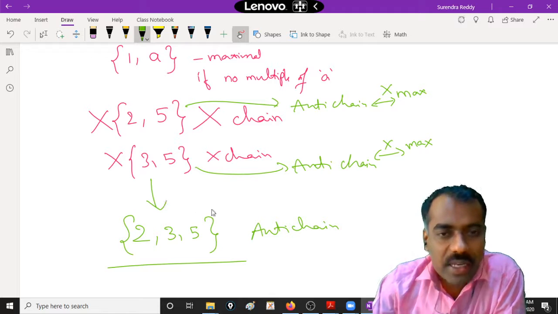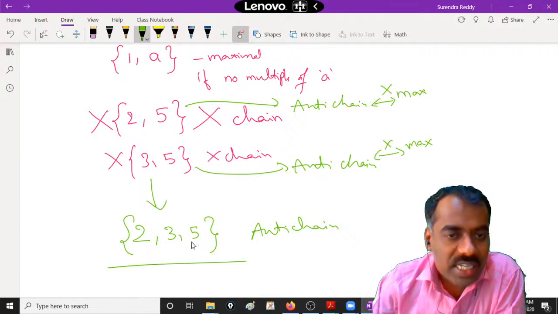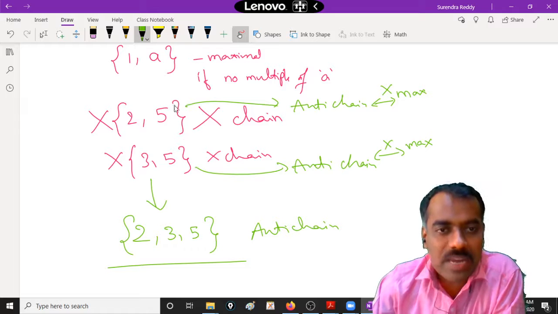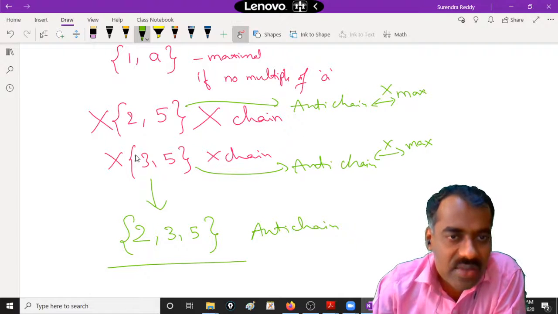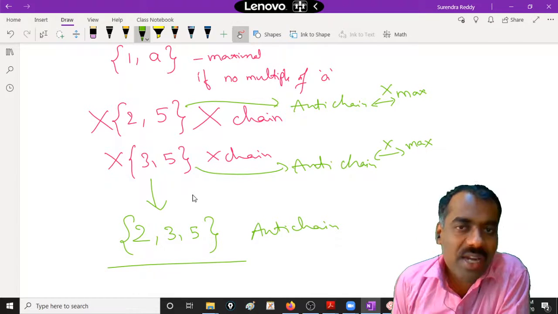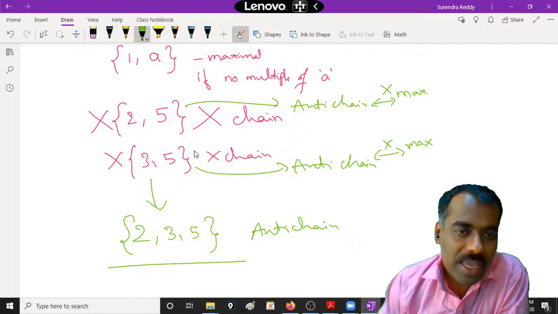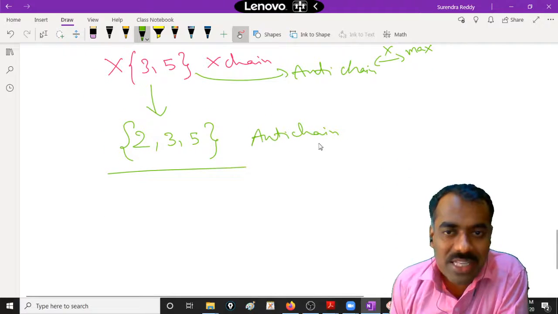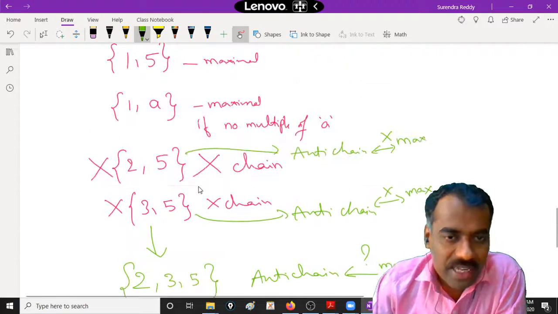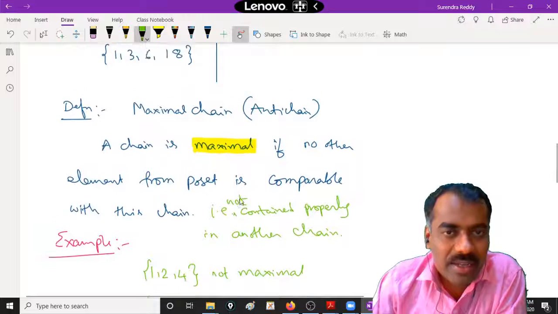This is also an anti-chain, but here we are able to put one more element, namely 3. Here we are able to put one element extra, which is 2. So these are all anti-chains but not maximal ones. Now question, what about this one, 2, 3, 5? Is it a maximal anti-chain?